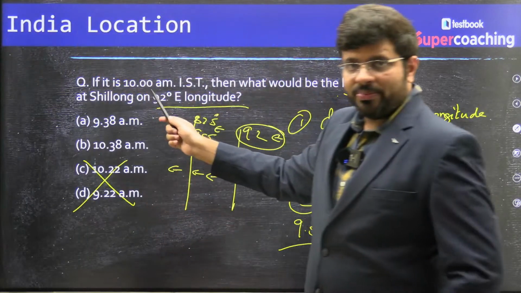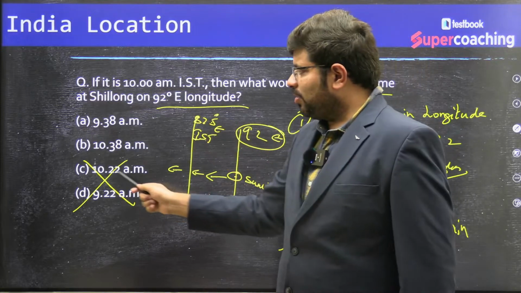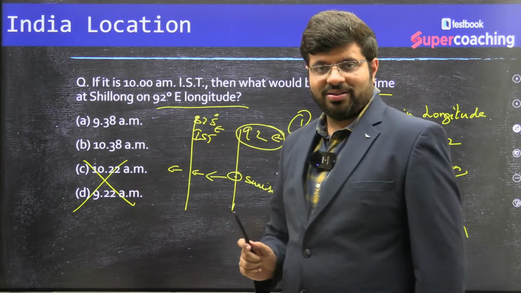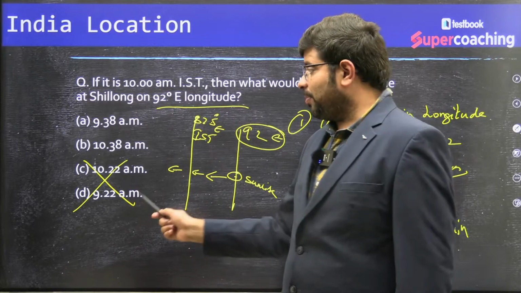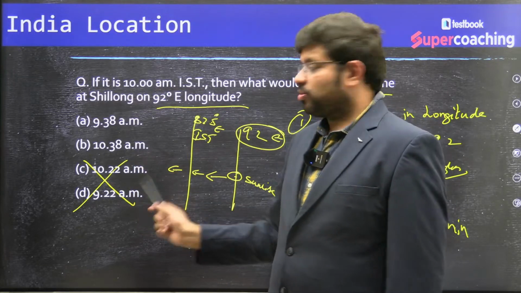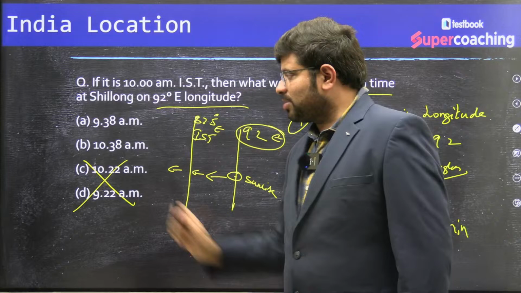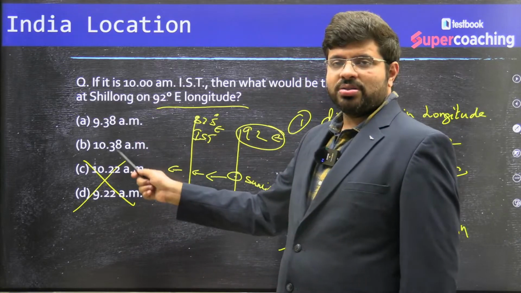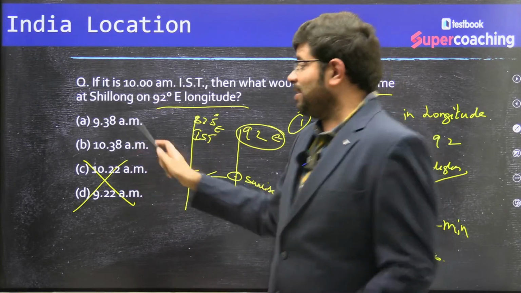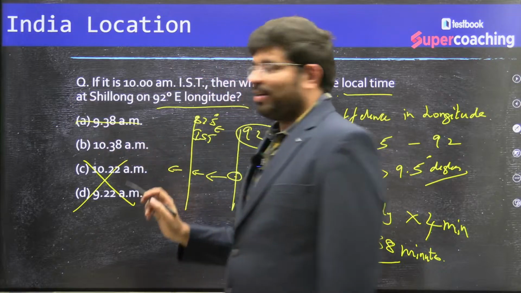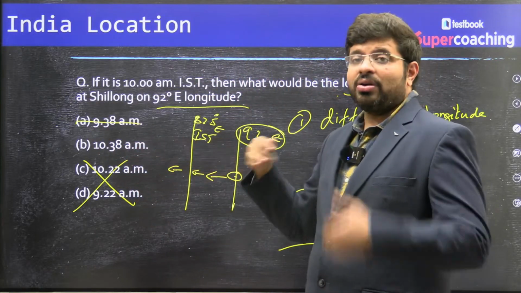From 10 a.m., if you subtract 38, you will get 9:22 a.m. This is also an option that is given. So east or west, this is ruled out. 38 is the difference, it should be 10:38. Once again, this is a trick, right? The difference is 38, you have to add.